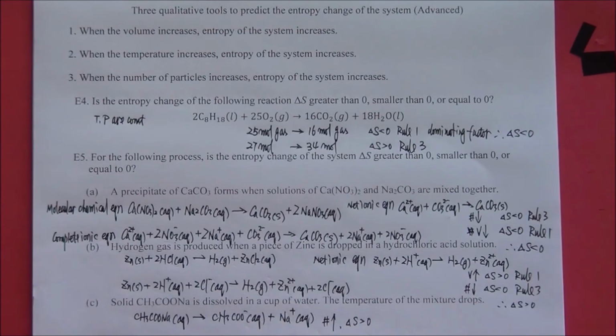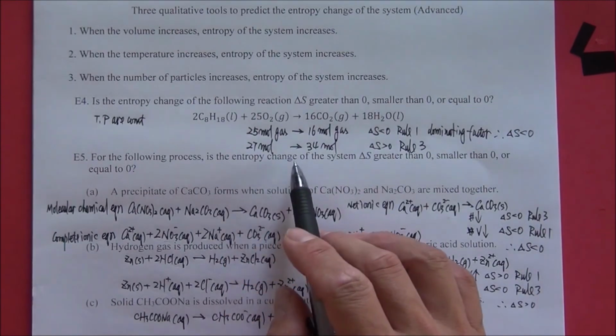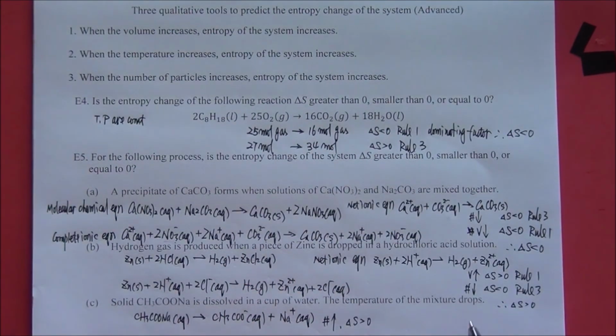And for a chemist, the system is always the chemical reaction. The mixture actually is the surroundings. Therefore, you're trying to judge the change of entropy of the surroundings, but we are only asked for the entropy change of the system, so it doesn't matter. This is our final answer.